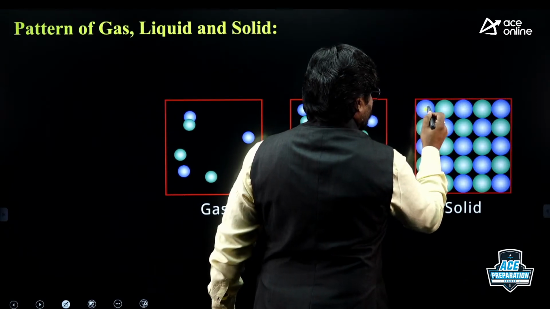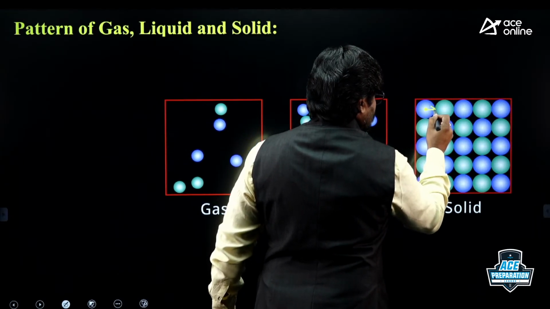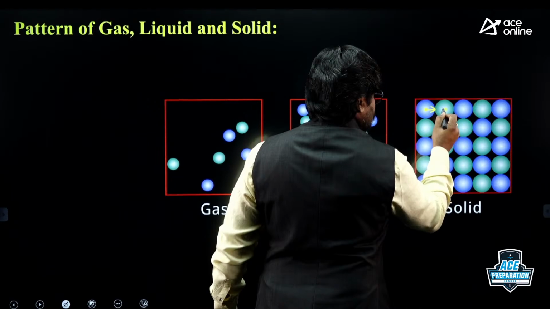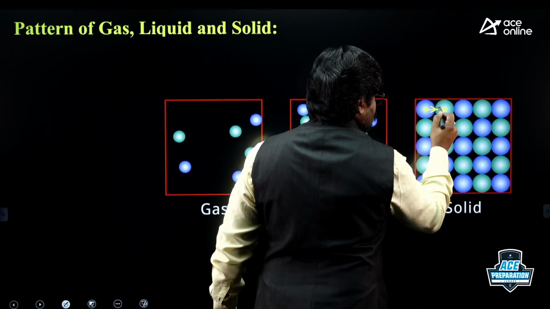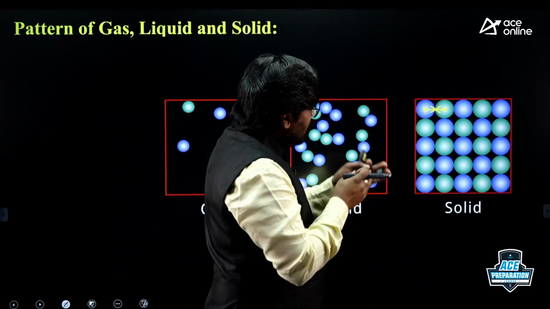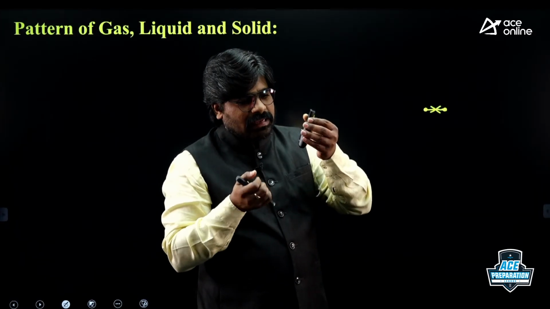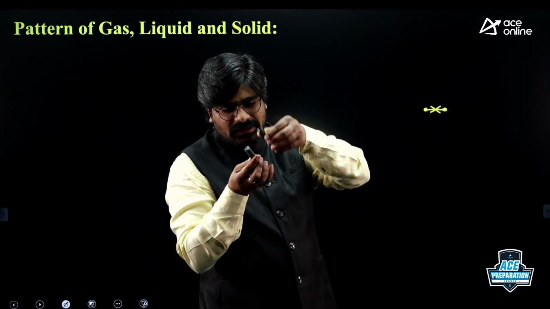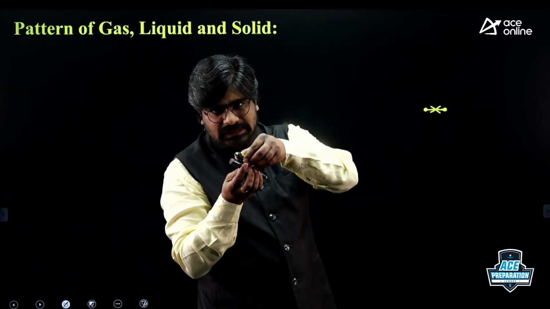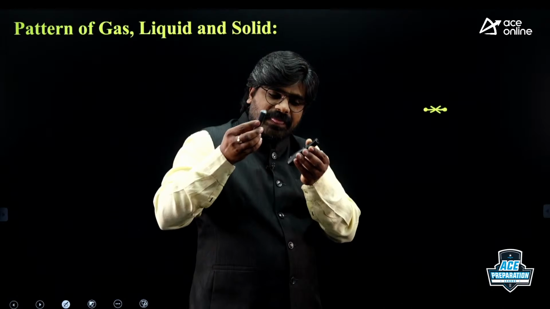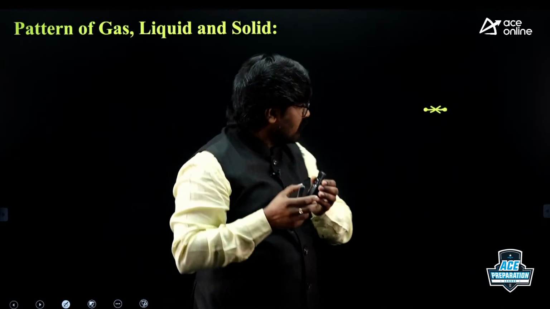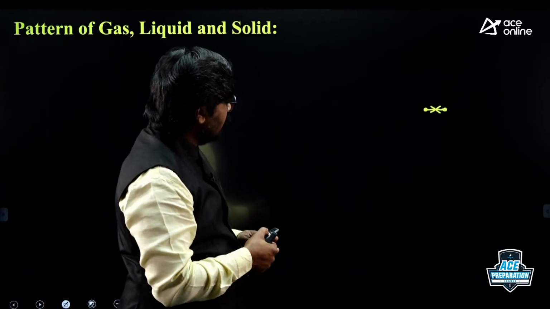Suppose this is one molecule or atom. This is exerting force on this. At the same time, this molecule or atom is exerting force on this. So therefore, these are called intermolecular forces.